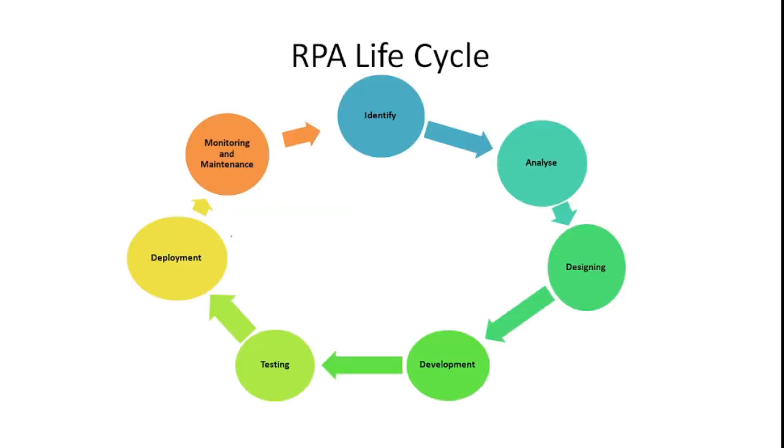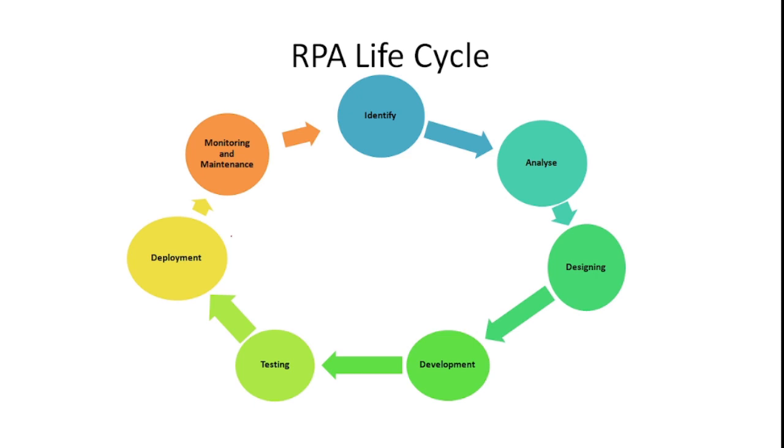So what is the RPA life cycle? The first thing is identify. Whenever a repetitive task or business process needs to be automated, we need to identify the opportunity first, like where we can automate it. After that we need to analyze the feasibility, how we can do that automation. These things need to be analyzed here.